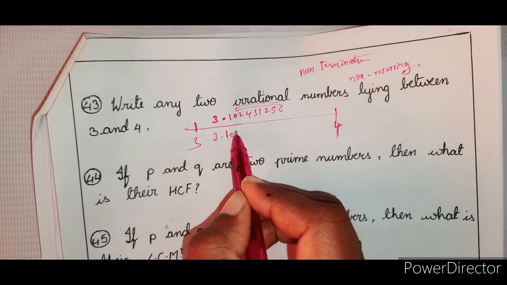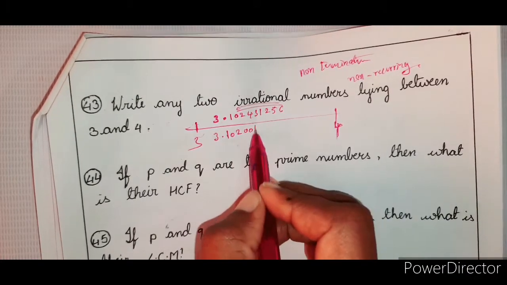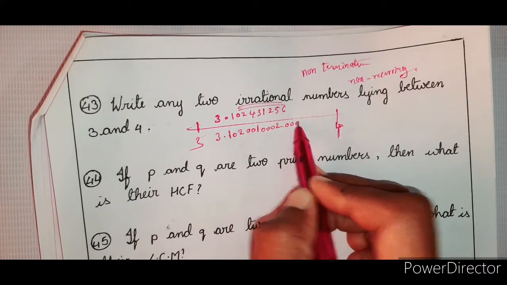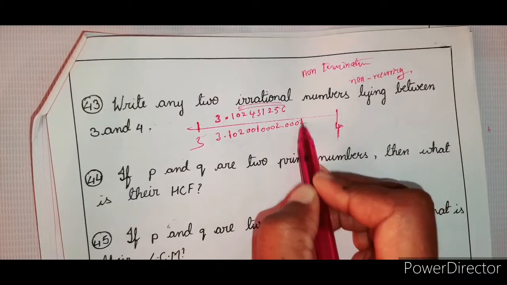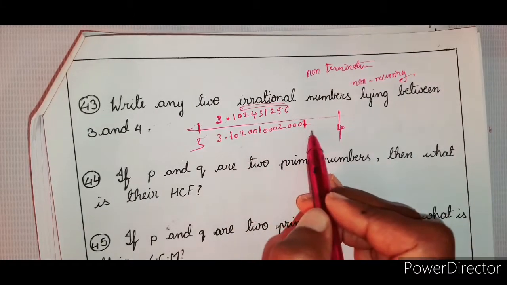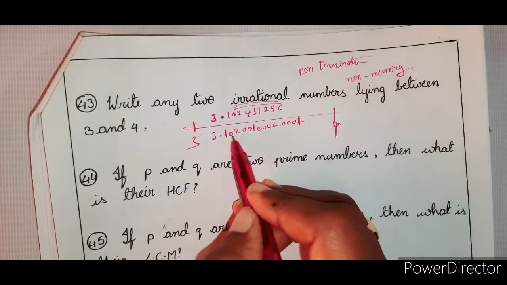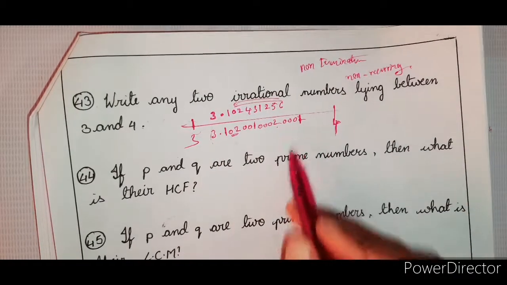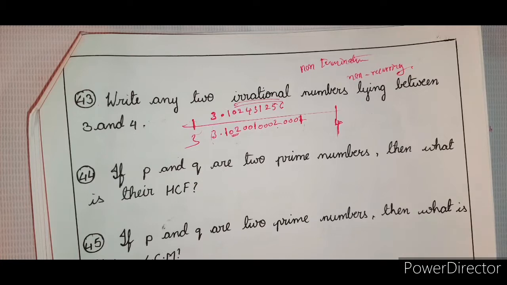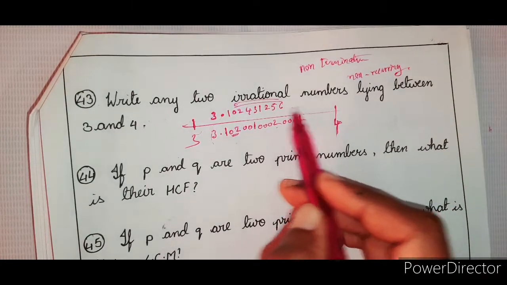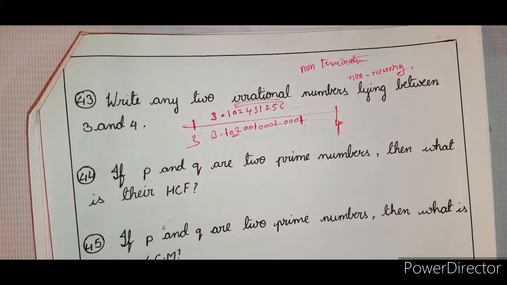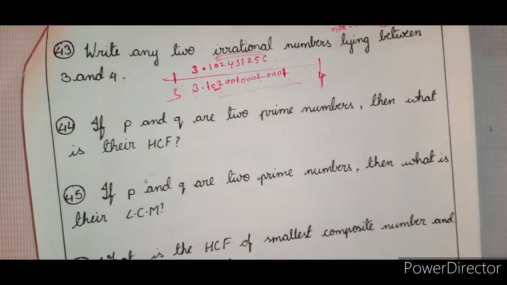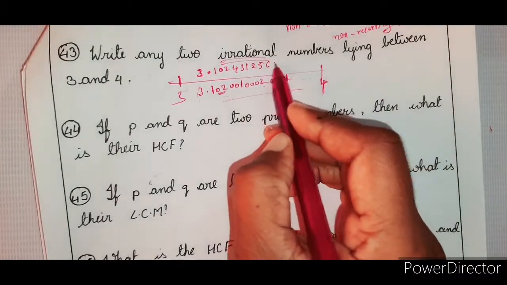3.10 2 0 0 1 0 0 0 2, right? 0 0 0 again 2 or 1, right? Like that. So there is nothing which is repeated again, right? The sequence 0 2 is repeated, but here 00002 is here. So you can write anything like this, right, between the rational numbers 3 and 4. What care should be taken? It should be non-terminating and non-recurring. Okay, so this is the best method of writing it. If you can remember that, don't be worried, you can write like that, that's all.